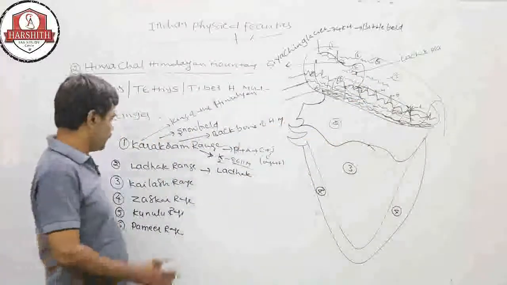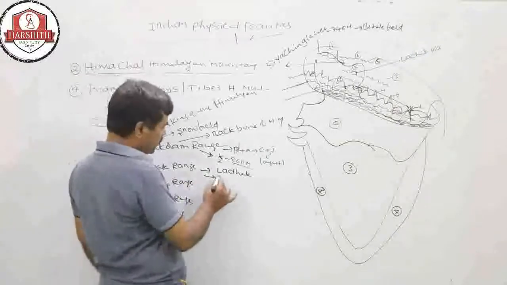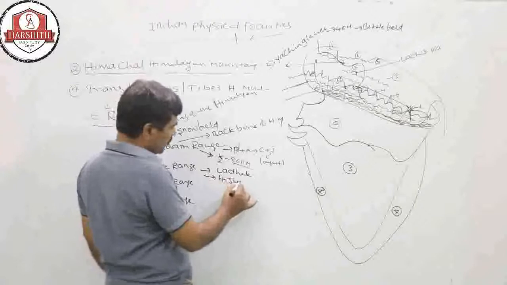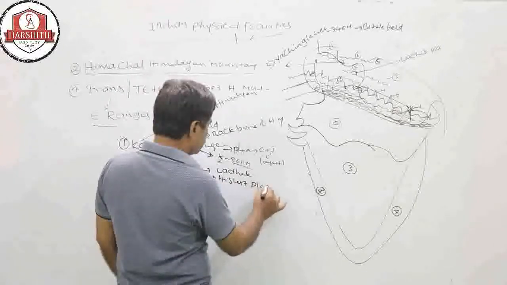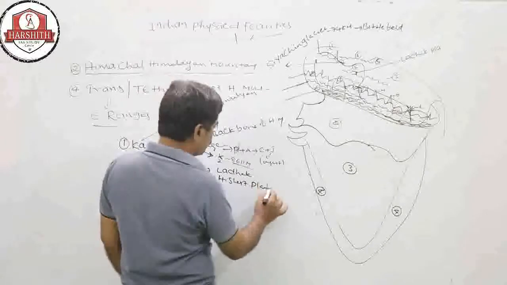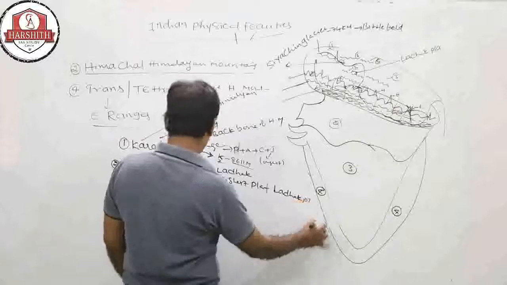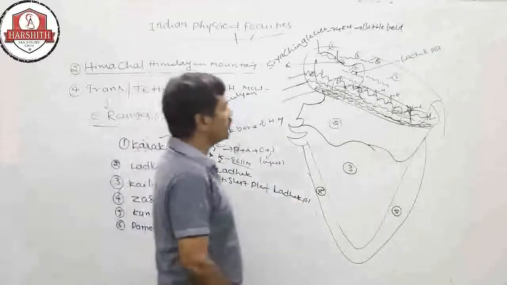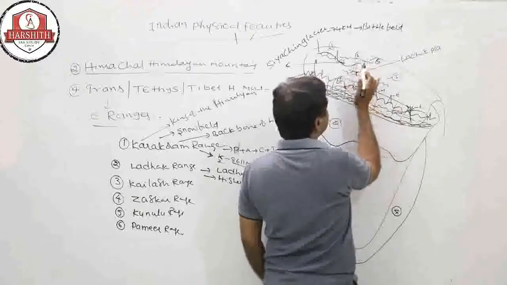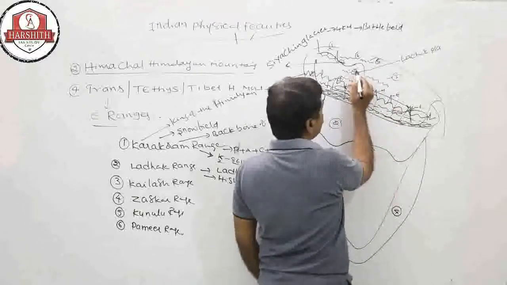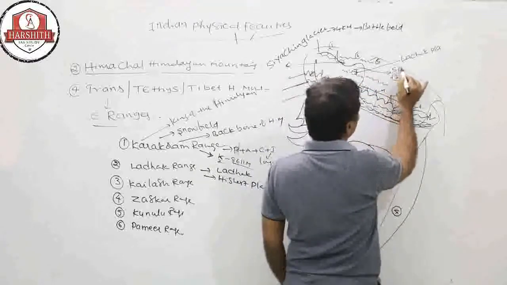So in India the highest plateau is the Ladakh Plateau. In Jammu Kashmir, in the Ladakh Union Territory, above the Ladakh Plateau, one of the plains is there, that is the Soda Plain.